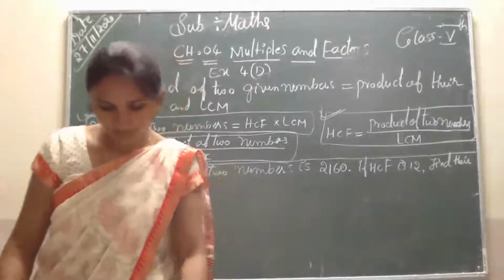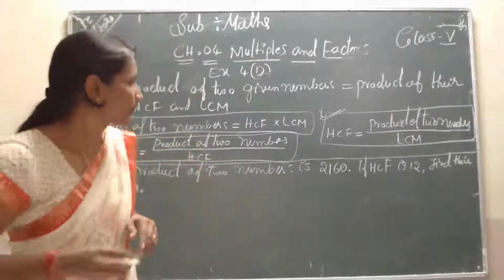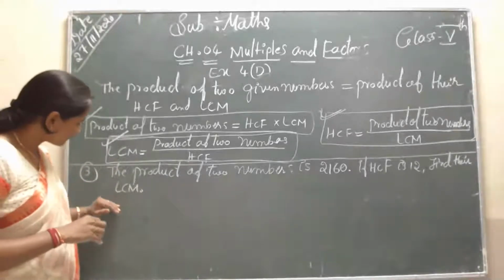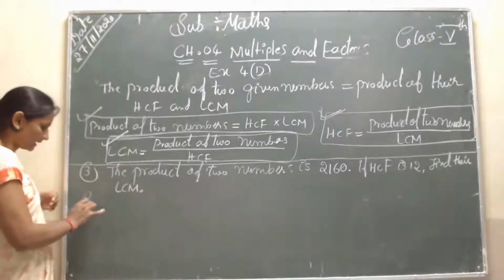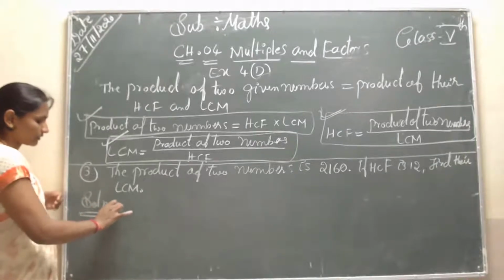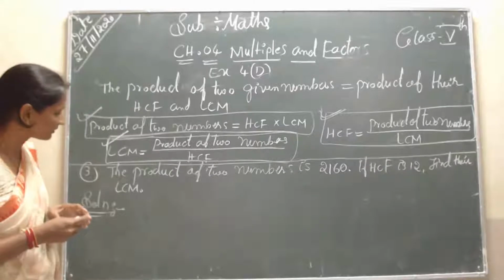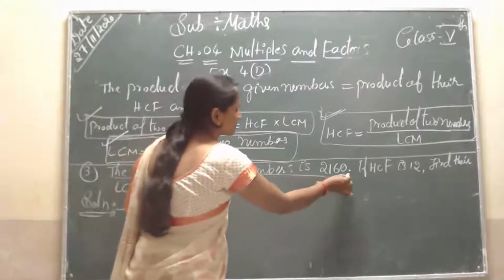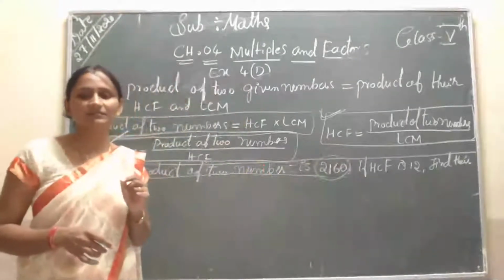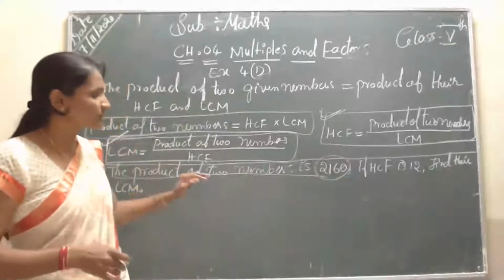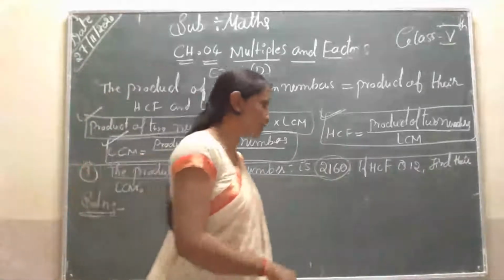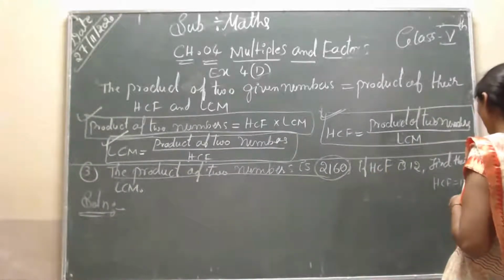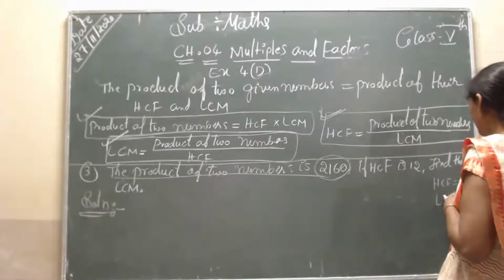Students, can you see here? What is the question? You have to apply these three formulas. Which formula are we applying here? Can you think, students? First you have to write the solution. In the question, the product of the two numbers is 2160. Next, the HCF is given, the HCF is 12. So you find the LCM.